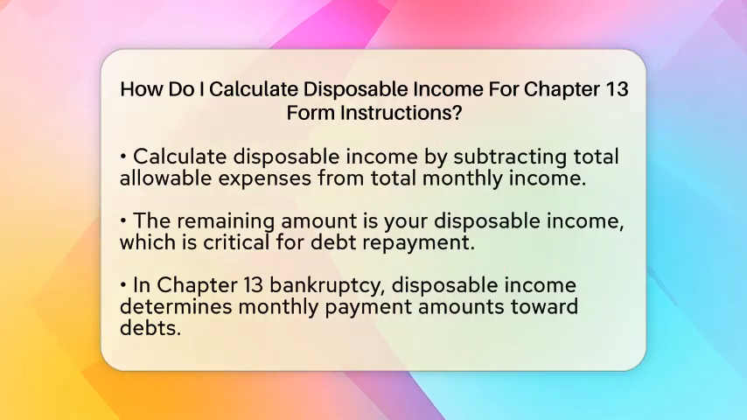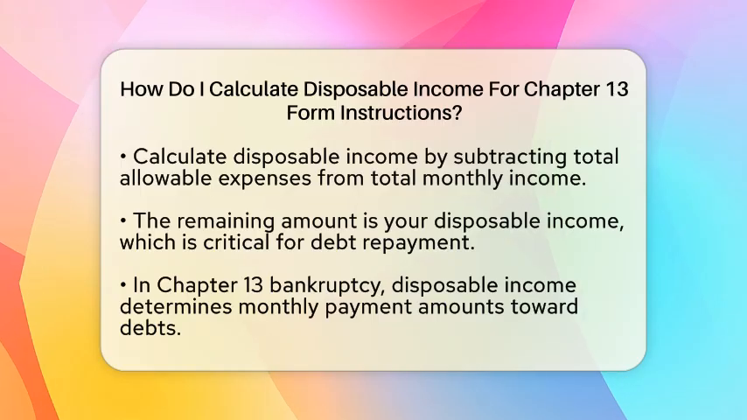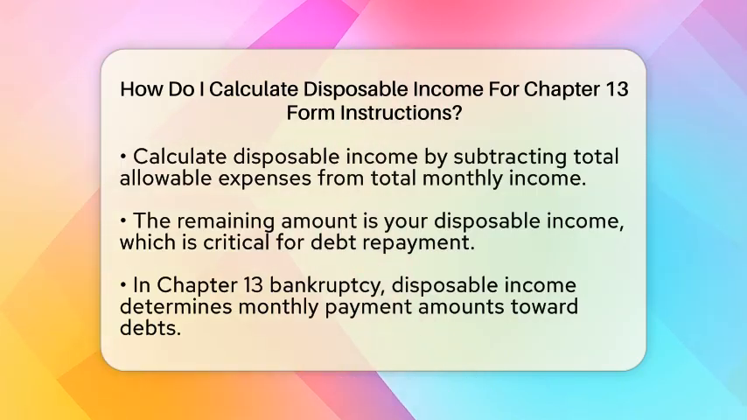Now you can calculate your disposable income. To do this, subtract your total allowable expenses from your total monthly income. The amount that remains is your disposable income. This is the money you have left after covering your necessary expenses.